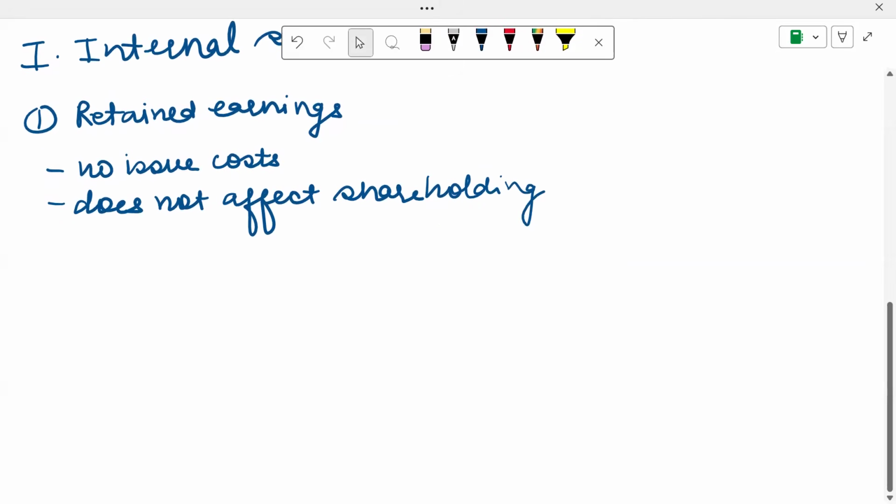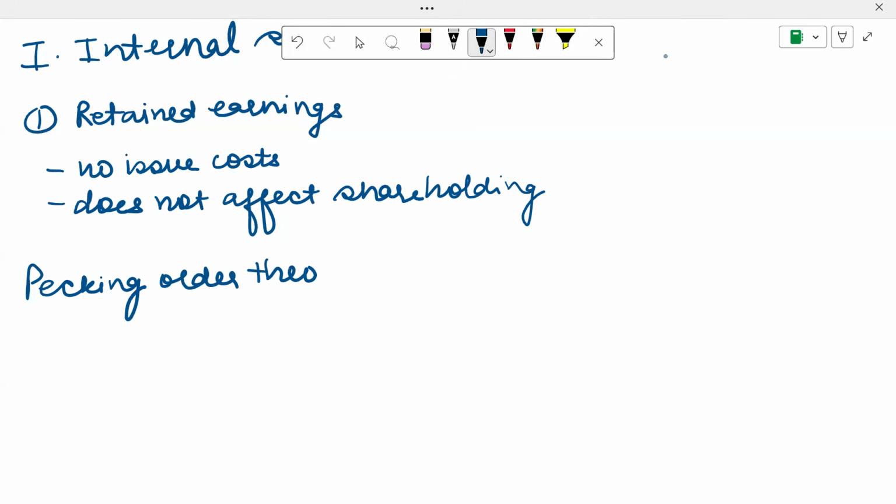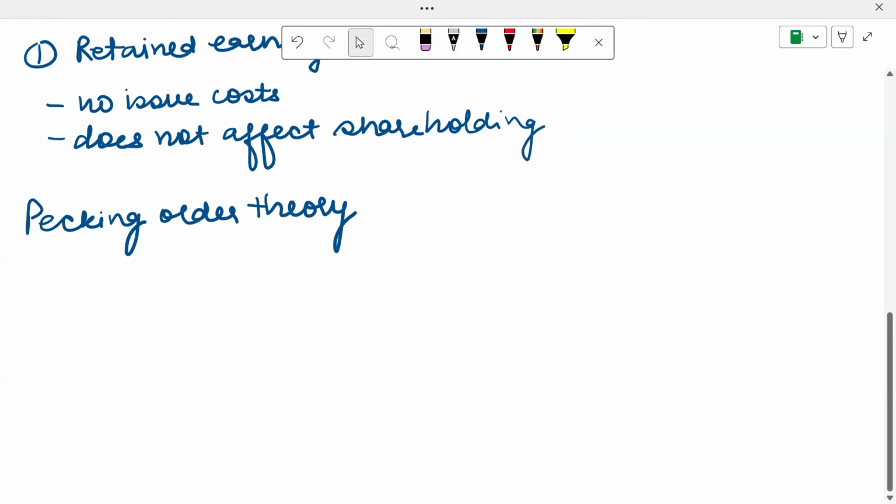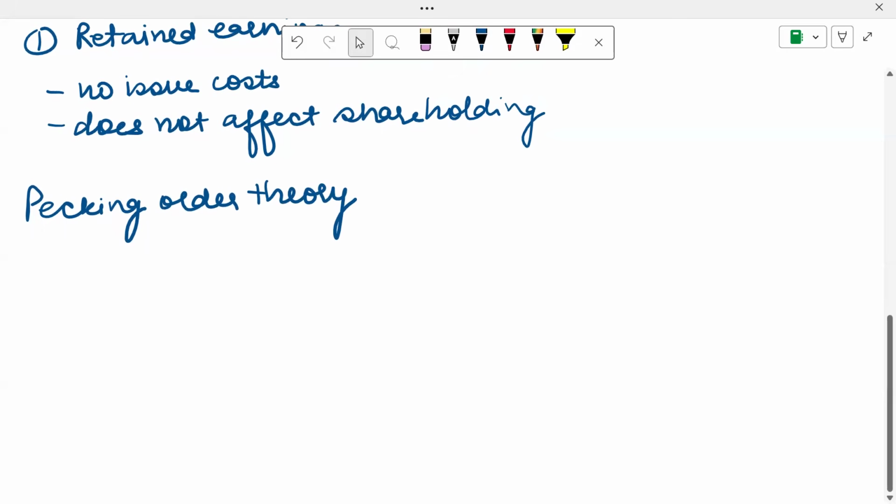Then let's talk about one more very important thing, which is called the pecking order theory. Pecking order theory basically gives you an order so that you're able to raise finance efficiently. According to this theory, the order goes like this.